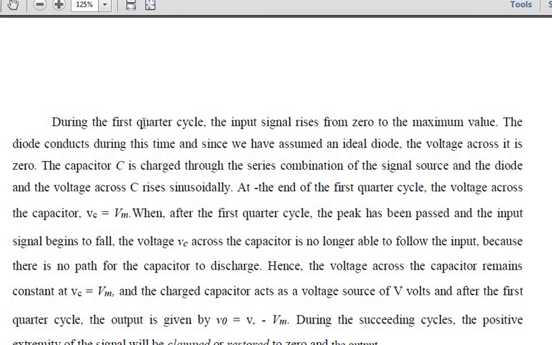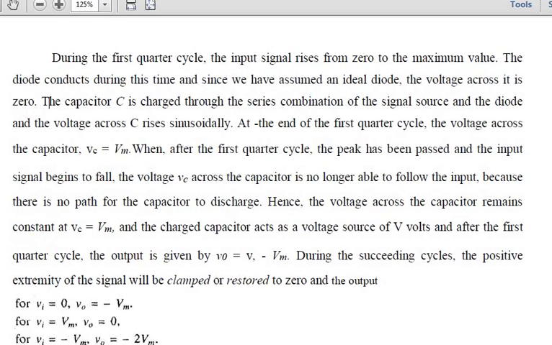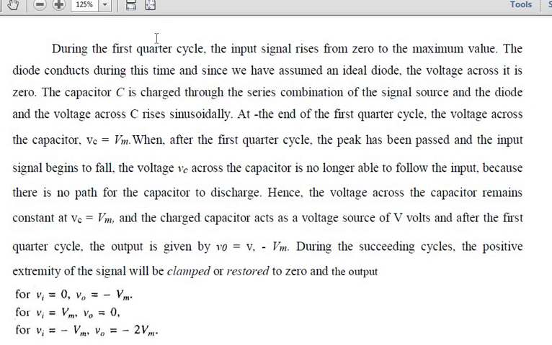Now during the first quarter cycle, the input signal rises from 0 to the maximum value. See here. So what I am having here, first, the diode will be conducting during this time, and since we have assumed that the diode is ideal, the voltage across it will be 0. Okay, first, what is the condition? First the diode will be ideal, so it won't be having any type of voltage in that one.